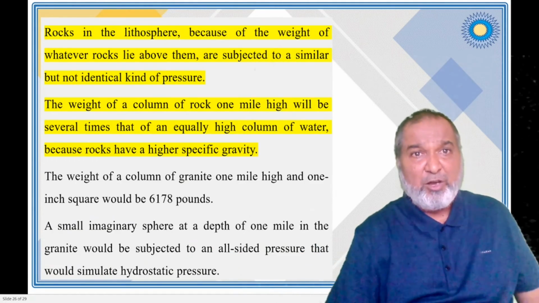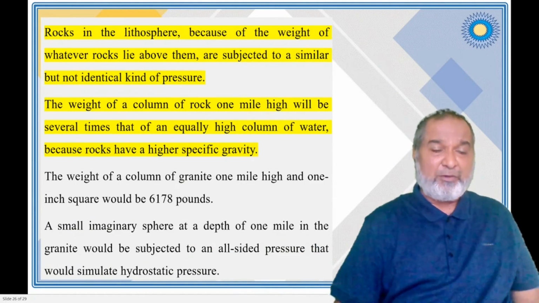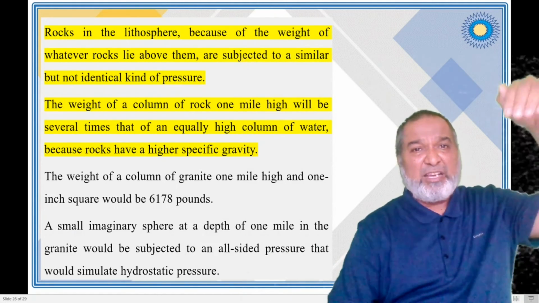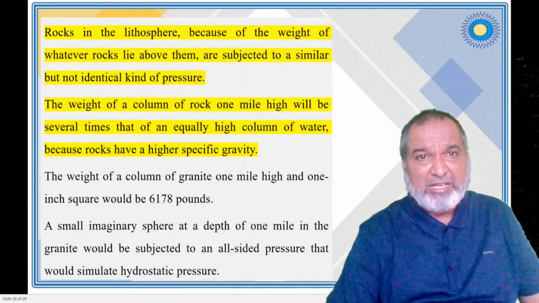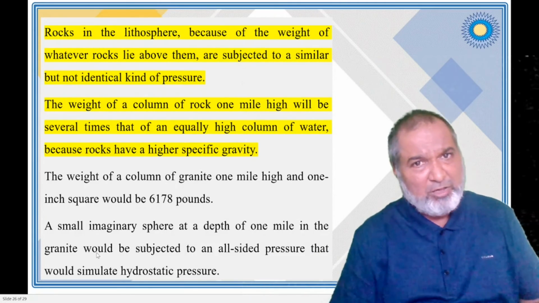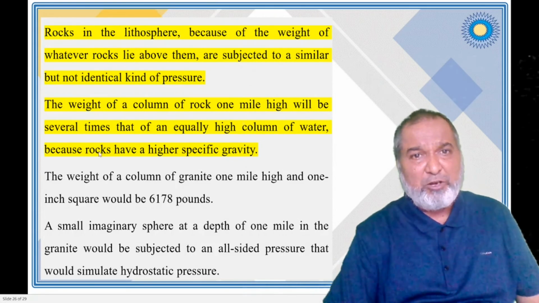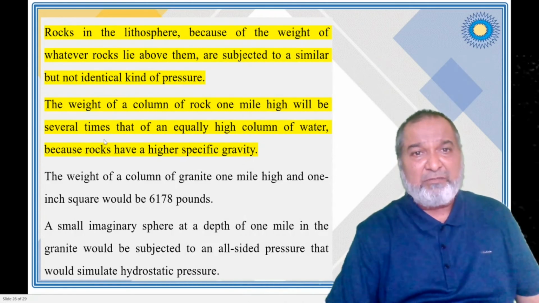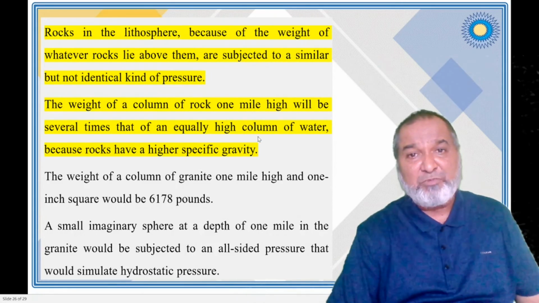Rocks in the lithosphere, because of their weight, exert pressure on the downward side. But from all sides we have rocks, so they are under the same pressure. The weight of a column of rock one mile high will be several times that of an equal column of water.